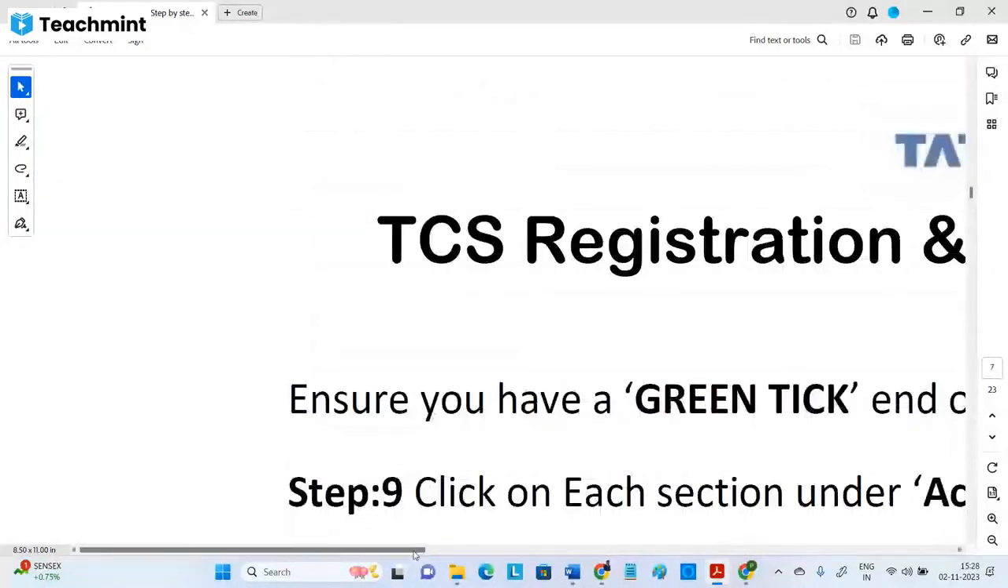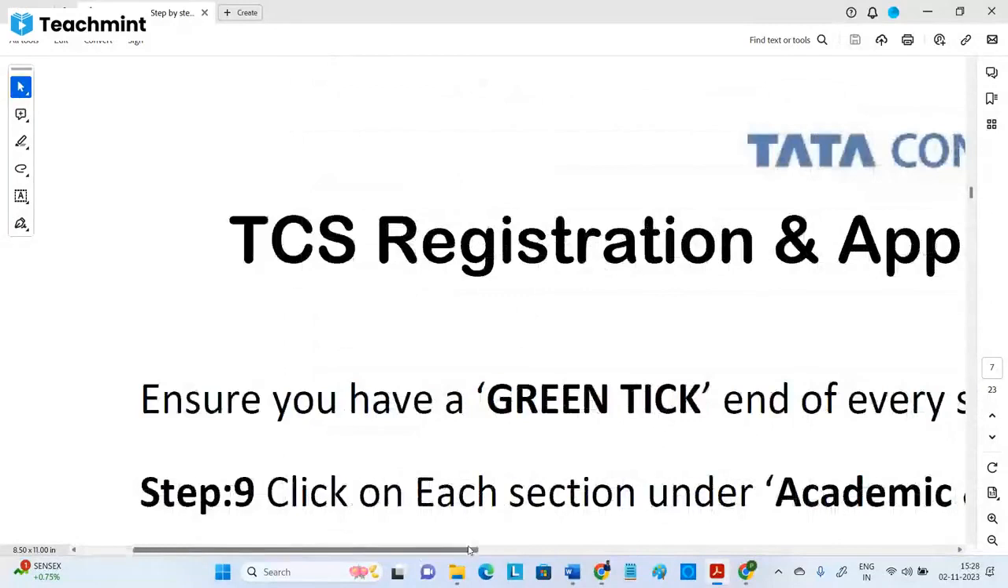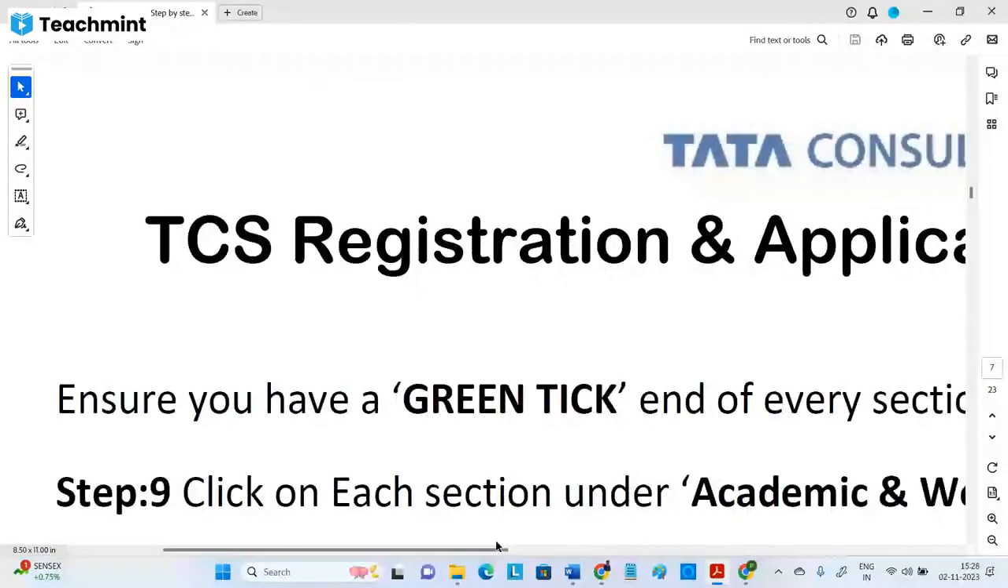Next, it will put a green tick. If it is exactly finished, it will put a green tick. If there is an error, we need to go back and submit again.